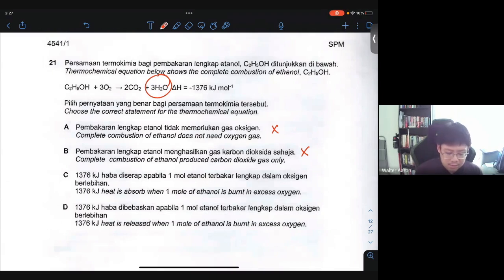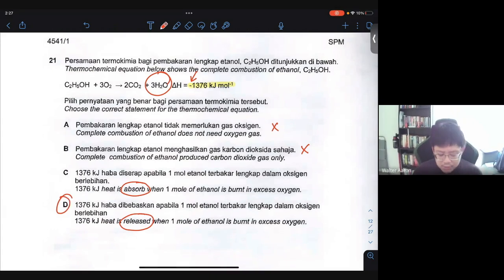This is an exothermic reaction. You see, it has a negative sign. When there's a negative sign on a delta H value, it means that it is an exothermic reaction. So if it is an exothermic reaction, it cannot absorb heat. Instead, it releases the heat. So therefore, I'll say that the best answer here will be D: 1,376 kilojoules of heat energy is released when 1 mole of ethanol is burned in excess oxygen.